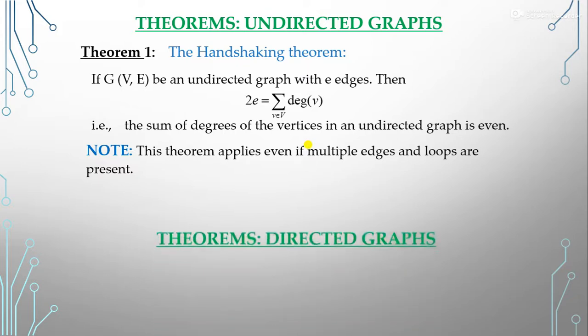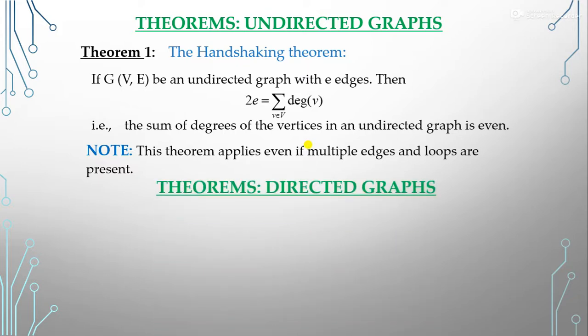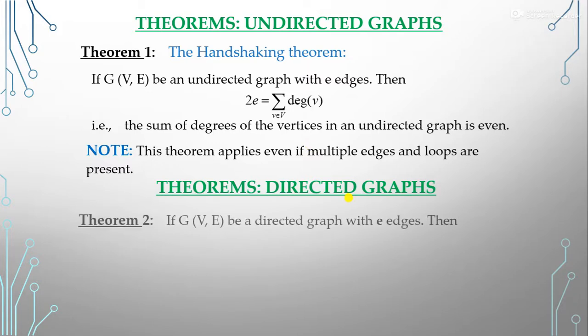Okay. Now the next theorem is for the directed graph, in which we have directions in the graph. One more thing I want to tell you is that the directed graph is also called a diagram. Now, what does the theorem say?